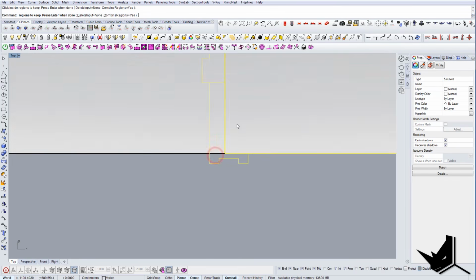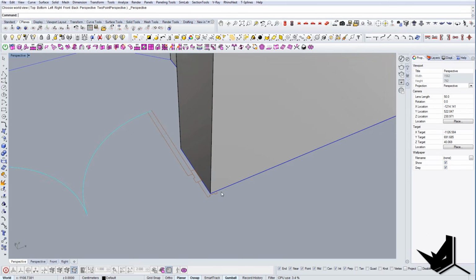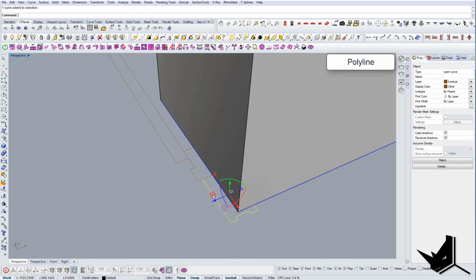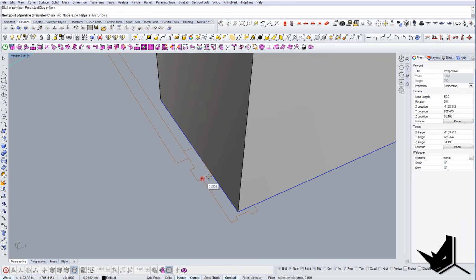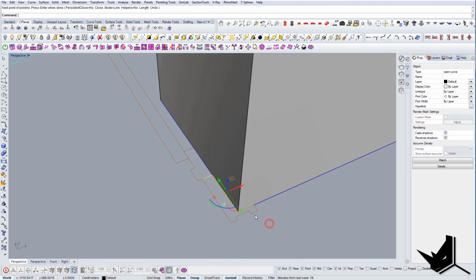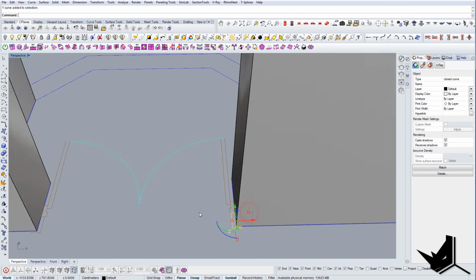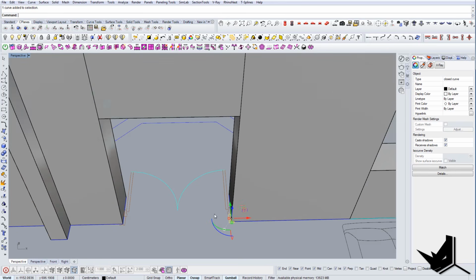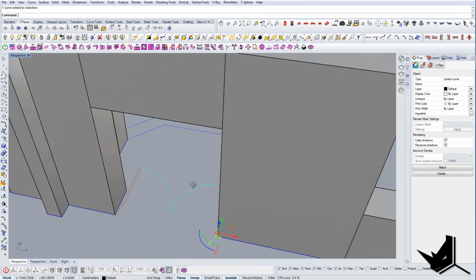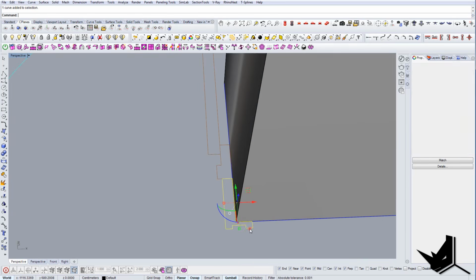Let me check. It will not work like this. So let's create a polyline around it. I'm just going to trace here, like so, and let's join this. Once it's joined, I know that I can now use it as a guide.